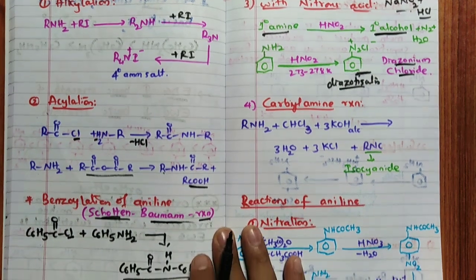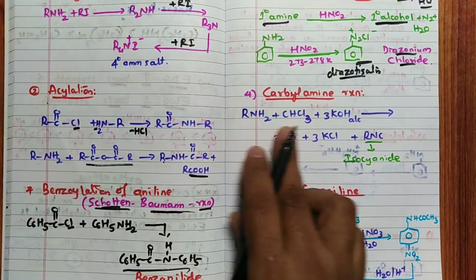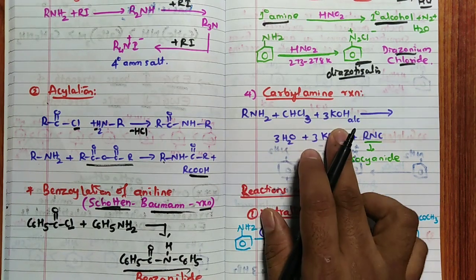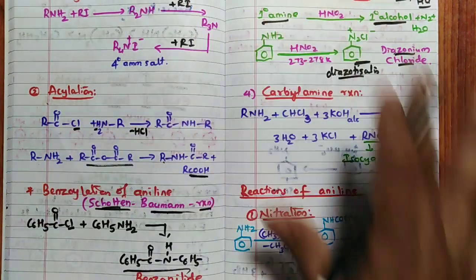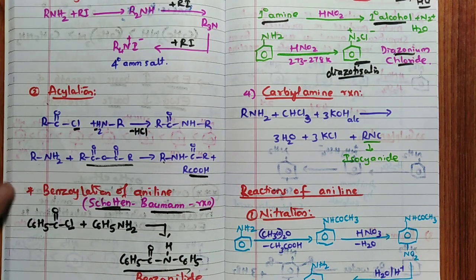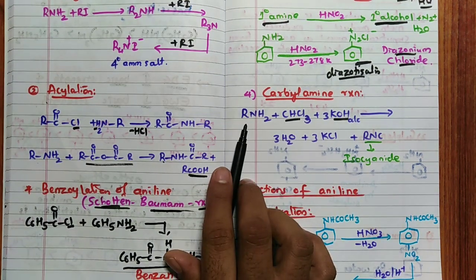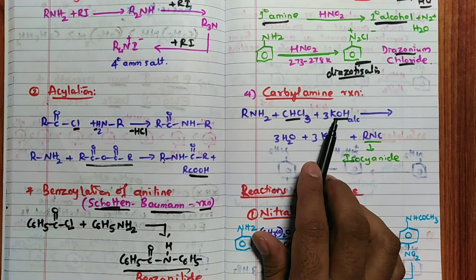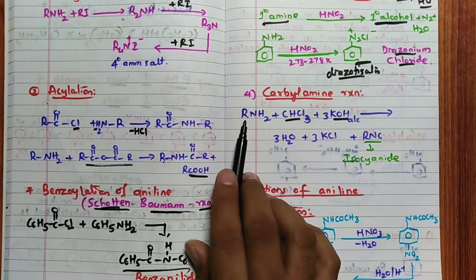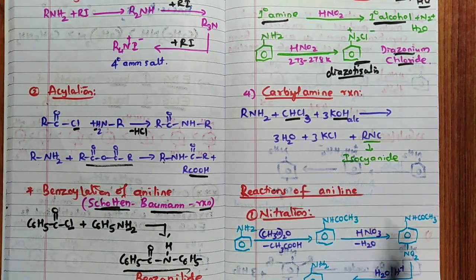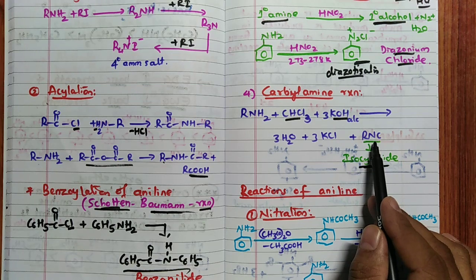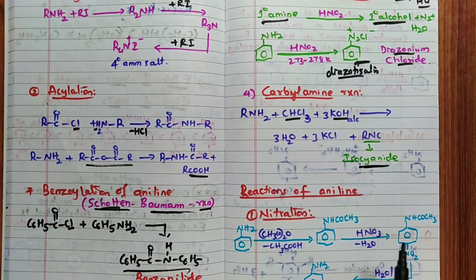Then carbylamine reaction. Carbylamine reaction is the reaction where primary amine reacts with CHCl3, chloroform, and alcoholic KOH. Somewhere in any question in the CET or any competitive exam, if it is CHCl3 with alcoholic KOH, remember isocyanide preparation. If the same thing is CHCl3 with phenol and KOH or NaOH, you can go for the Reimer-Tiemann reaction. But amines with CHCl3 and KOH is a hint, remember this. You are going to get the isocyanide. So isocyanide is going to form, that is also called carbylamine, hence the reaction is the carbylamine reaction.